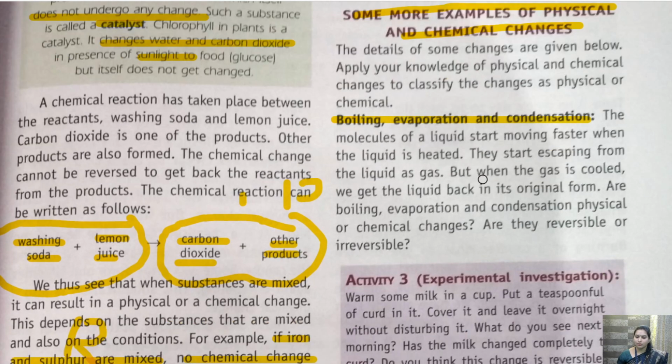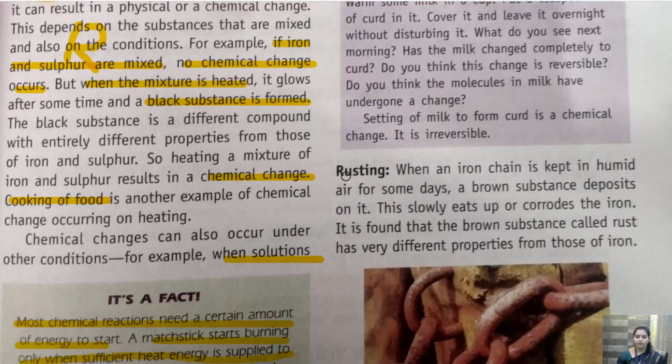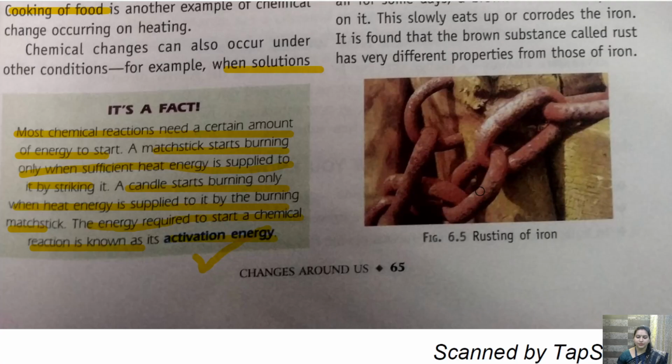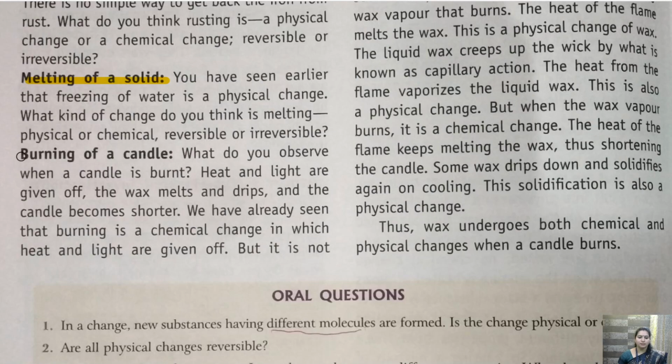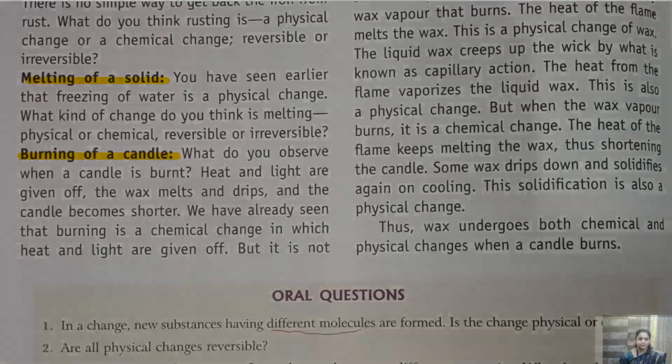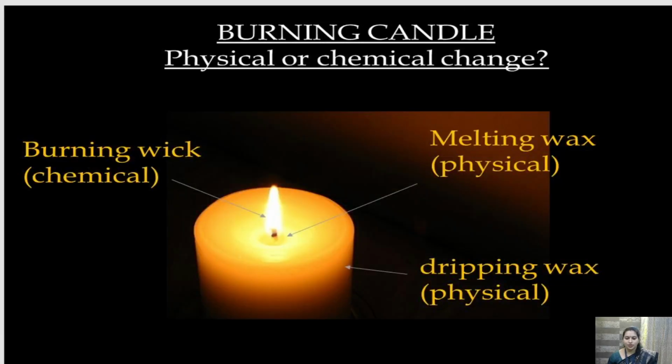So we have talked about boiling, evaporation and condensation. We have talked about rusting. We have also seen melting of solid. So now let's come back to the burning of candle. Children, when we burn a candle, what happens? Let's see again. Let's see the figure here. So the white portion is wax. Above it is called wick. What do we call it? Wick.